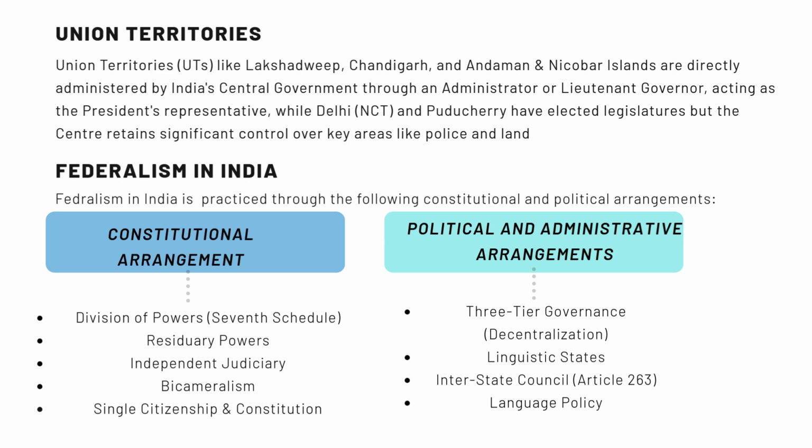The Interstate Council was established to facilitate consultation and coordination between the center and states. Language policy is that no national language is declared and states can use their own official language. There are 22 scheduled languages in the Constitution. Hindi and English are used by the Union government.